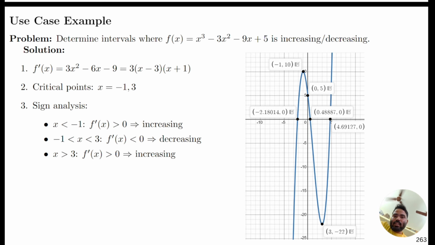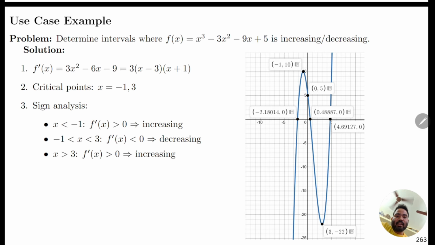Now our next question is, find the interval where the function is increasing and decreasing, and this is also important. For finding increasing and decreasing, we have to just check the derivative sign in the interval, and where the derivative becomes 0, there only we have to check the sign. So first of all, our question is, determine the interval where f(x) equal to x cube minus 3x square minus 9x plus 5 is increasing or decreasing.